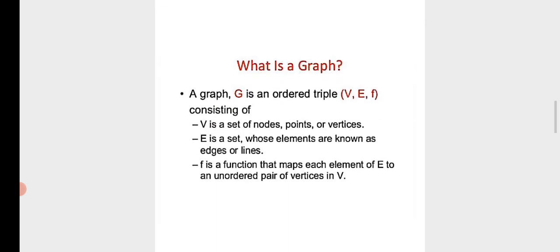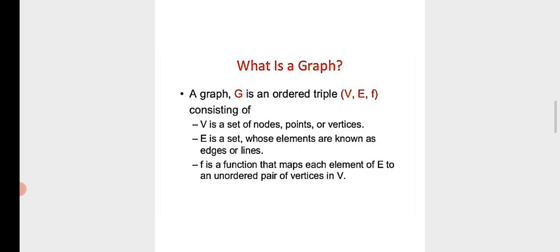Next one, definition of a graph. A graph G is an ordered triple (V, E, F), vertex, edge, function, consisting of: V is a set of nodes, points or vertices. E is a set whose elements are known as edges or lines.